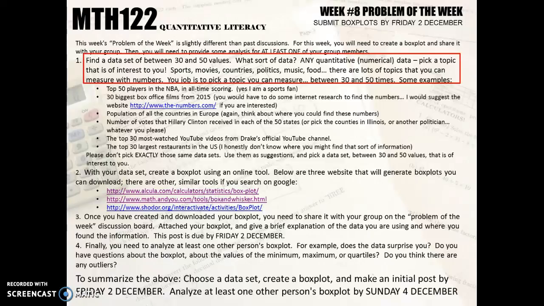Let's isolate this point for step 1. Find a data set between 30 and 50 values. This can be any type of data that's of interest to you: sports, movies, all that sort of thing. So I'll do an example. Maybe you can follow my lead, and this can get you started on the discussion board.